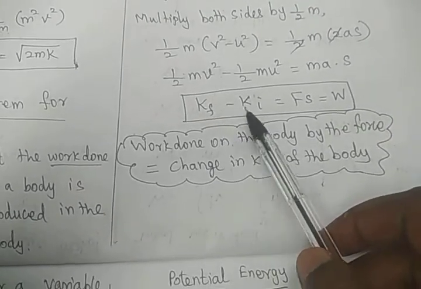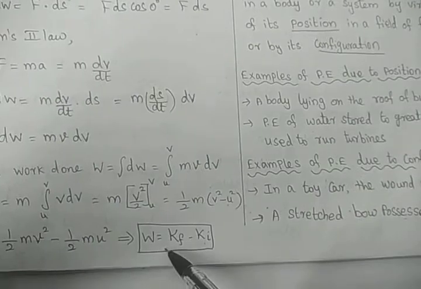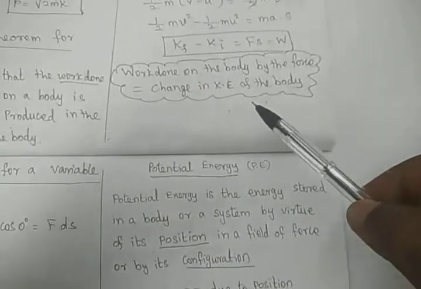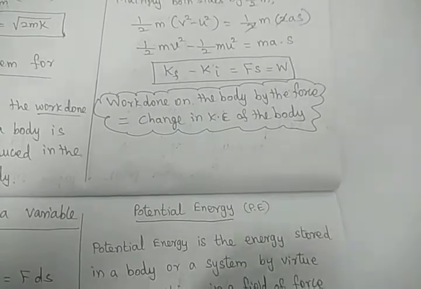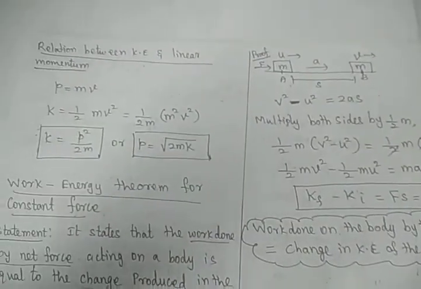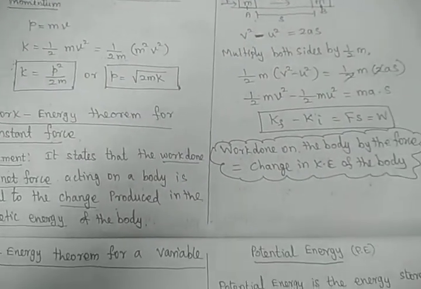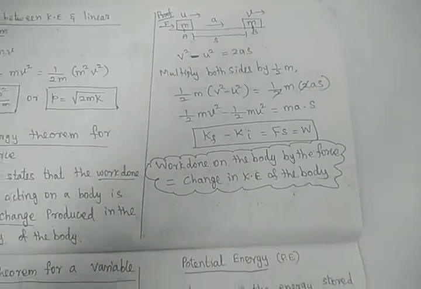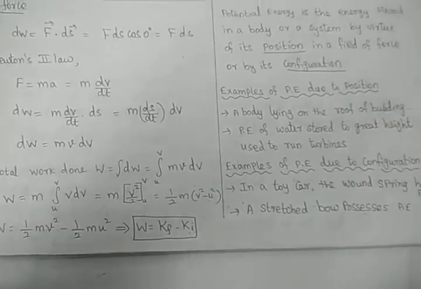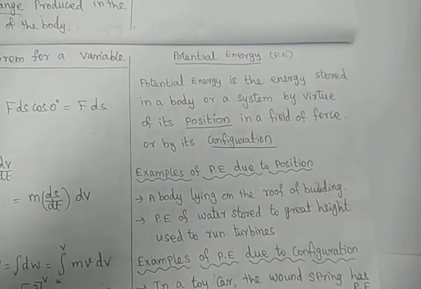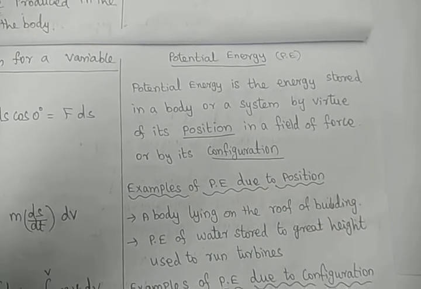W is equal to final kinetic energy minus initial kinetic energy. Simply we can say that the work done by the body, or the force, is equal to the change in kinetic energy of a body. So this is the work energy theorem. A very important question from the board exam point of view or NCERT point of view. Even this may be used for IIT JEE problems.